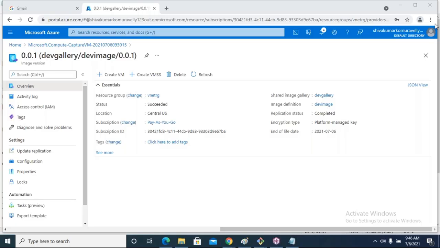When you select the capture option, whatever data and whatever application is there in that virtual machine, the image will be created completely from that. And if you want to create multiple images, for each and every software, you have to create a separate virtual machine.